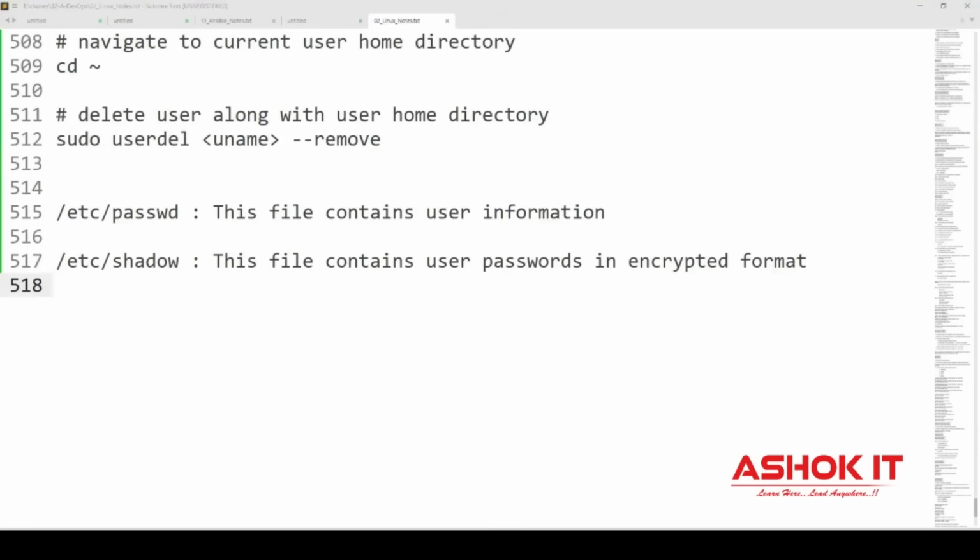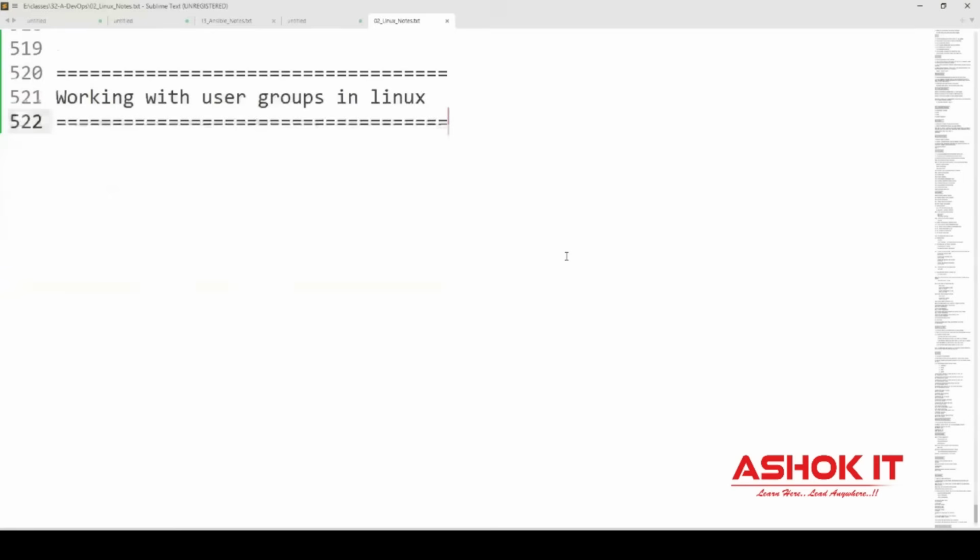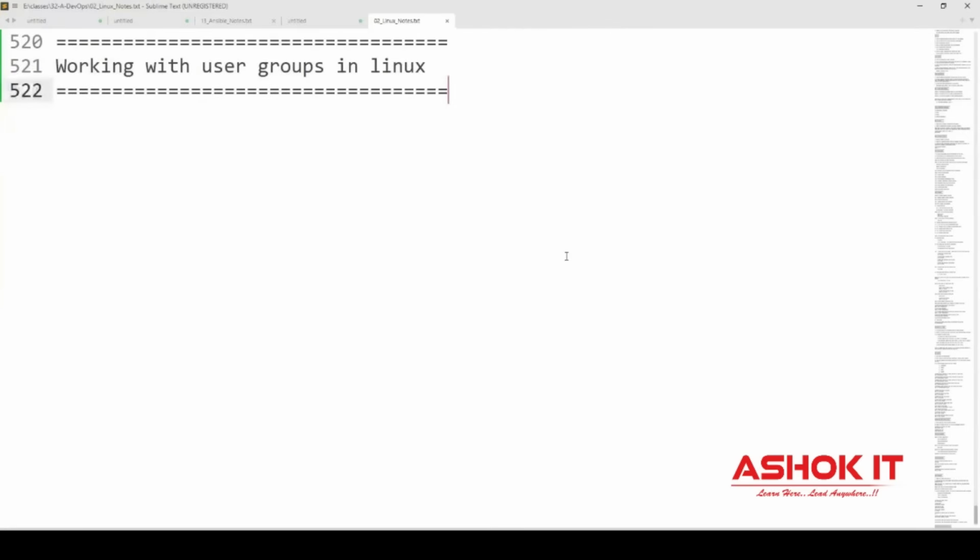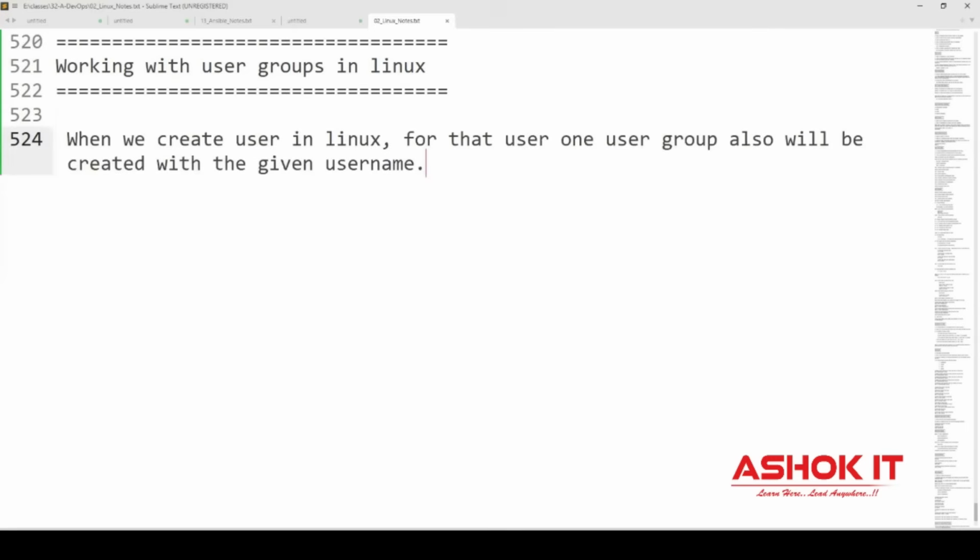So we can create user groups also, guys. In the Linux machine, users can be created and user groups also can be created. I can add the user to the group. One more thing you need to remember: whenever we create a user in Linux, by default one group also will be created for that user.